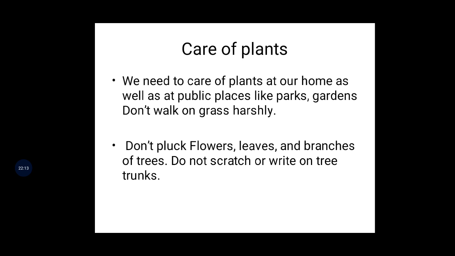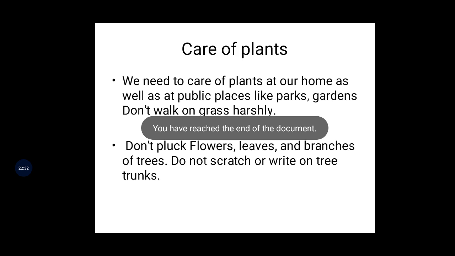For example, some students write on leaves and write on stems. They pluck the flowers. They pluck the leaves and branches from the tree. Yes or no? And trunks also they detach. So these things should be stopped. Okay? Right? That's all.